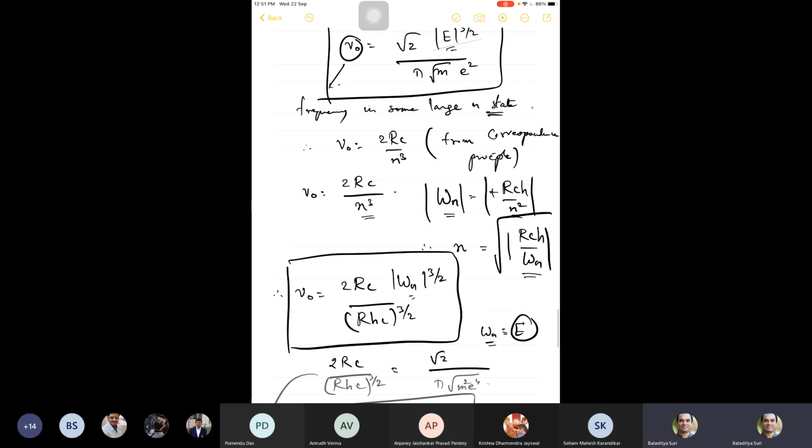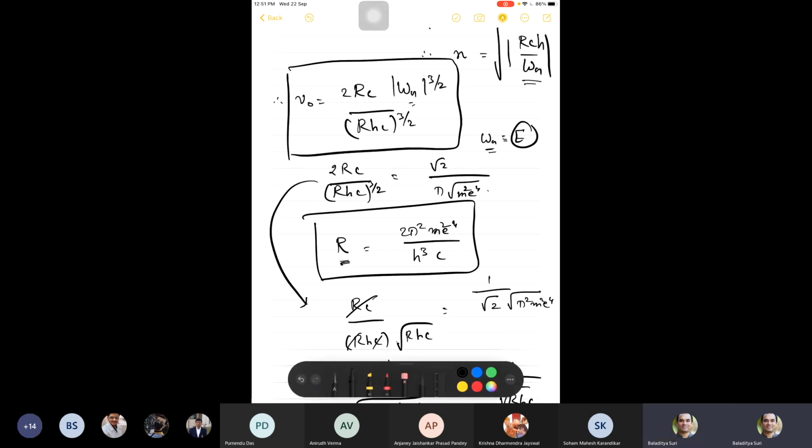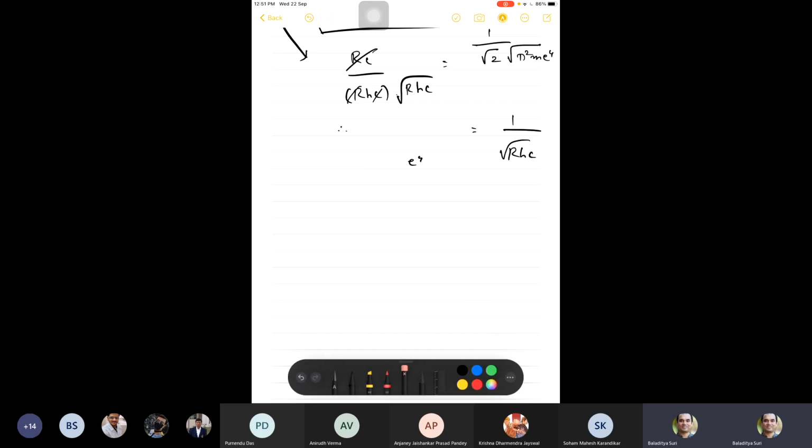Yes, sir. I think in the second last step, you have written under root of m square. Instead of that, it should be only square root of m. Yeah, instead of bringing just the e squared inside the square root, m was already under the square root. That was my mistake, I think. Yes. Anyway, go back and verify it once. This is not a very difficult calculation. So yeah, let me not confuse you further.